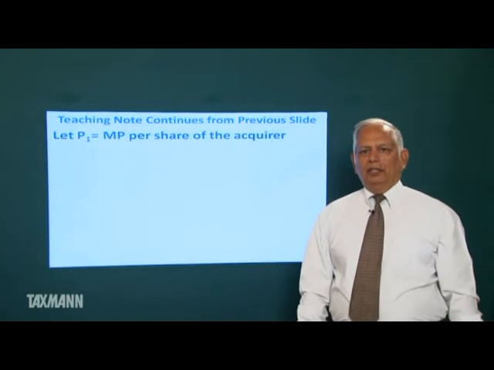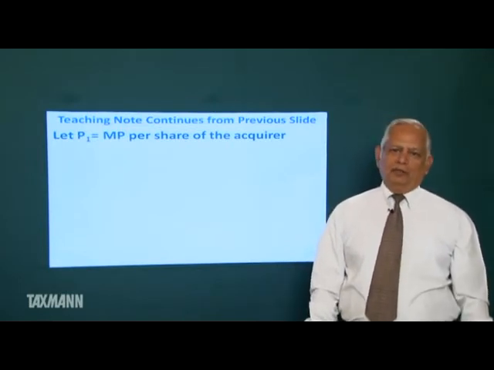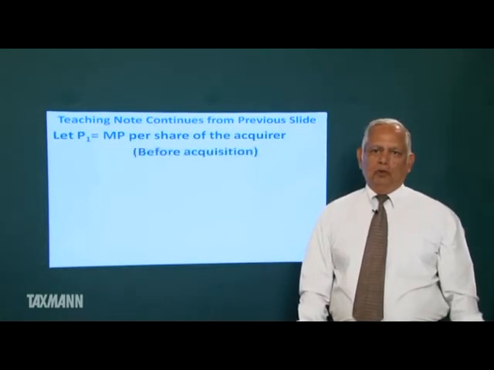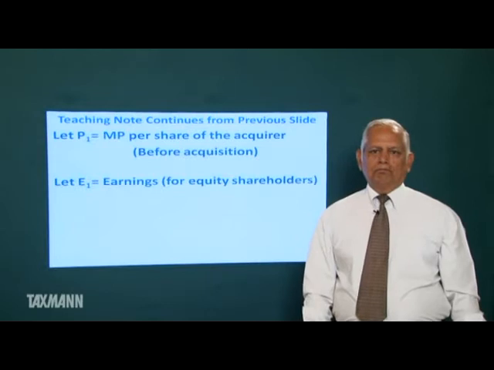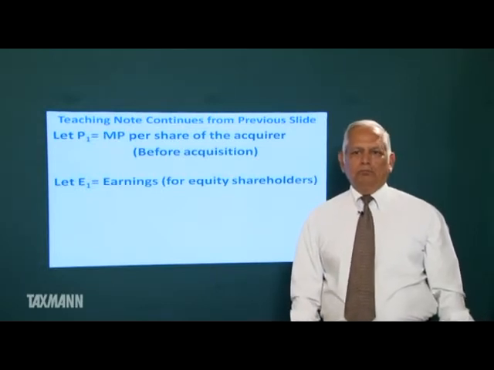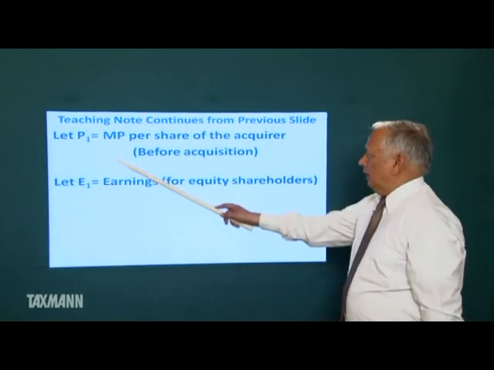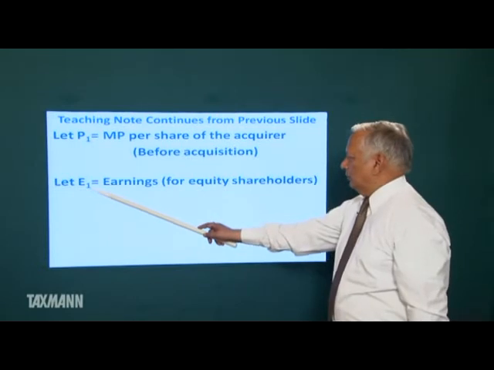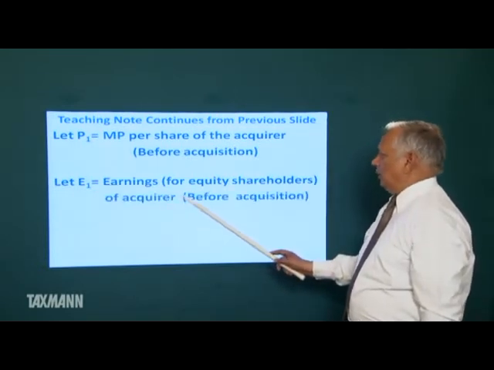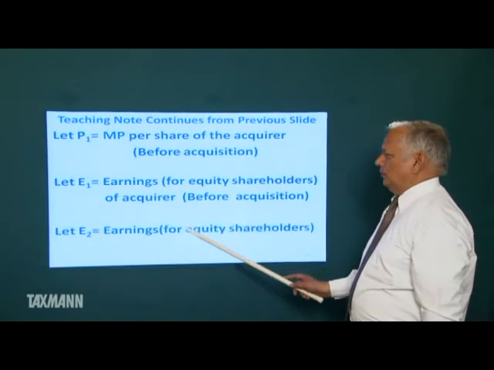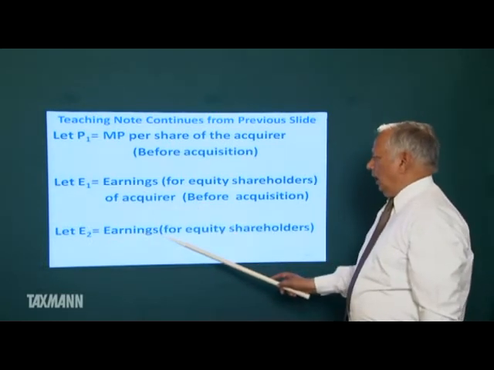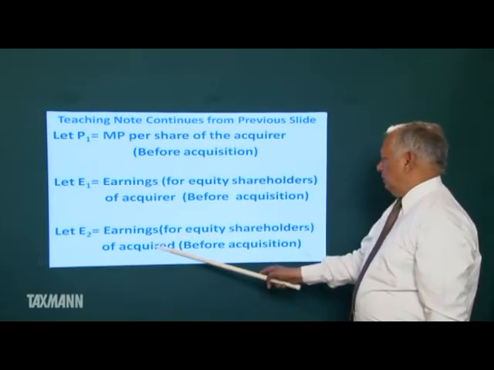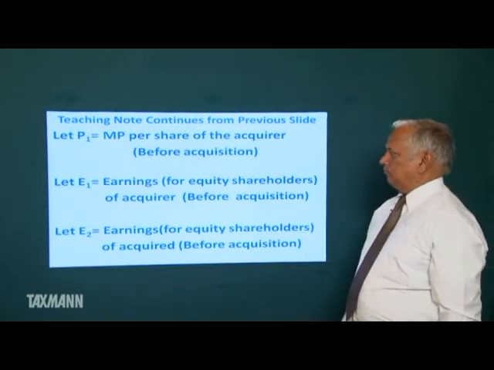Let P1 equal market price per share of the acquirer before acquisition. Let E1 equal earning for equity shareholders of acquirer before acquisition. Let E2 equal earning for equity shareholders of acquired before acquisition.